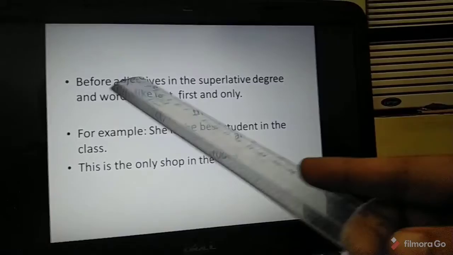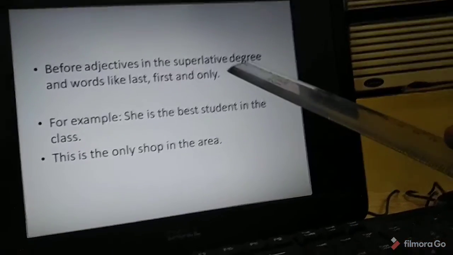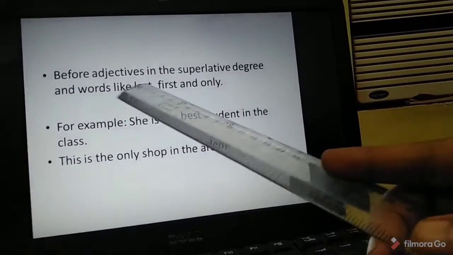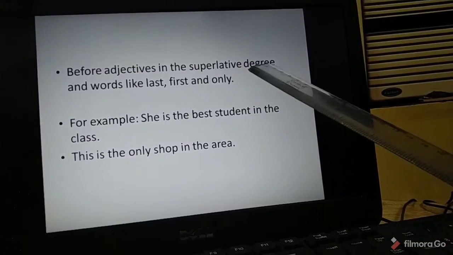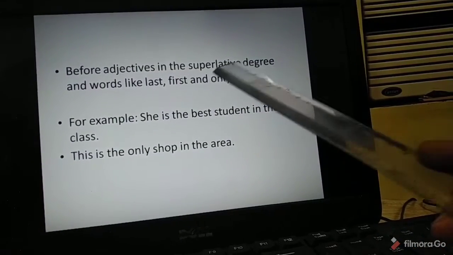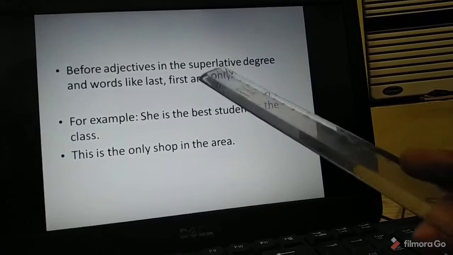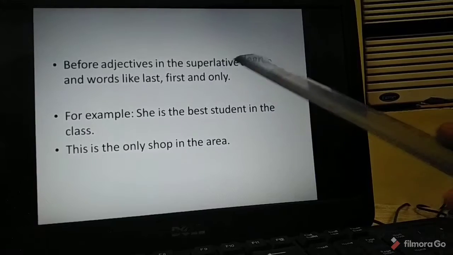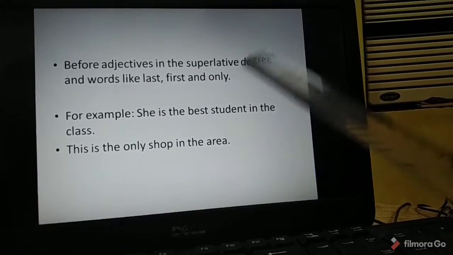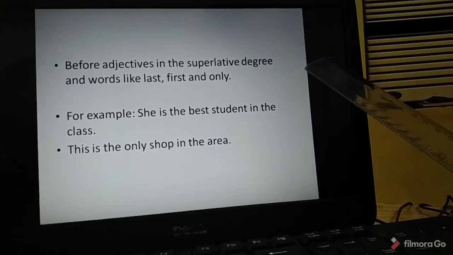Next, we use the before adjectives in the superlative degree and words like last, first and only. So what is a superlative degree? A superlative degree is the best one. There are 3 degrees: good, better and best.